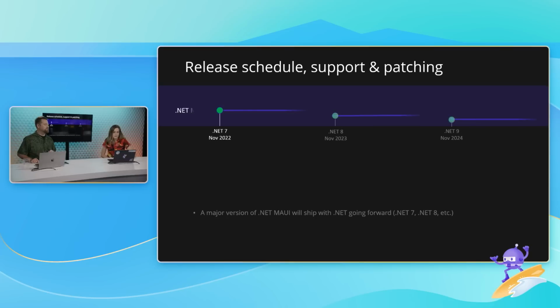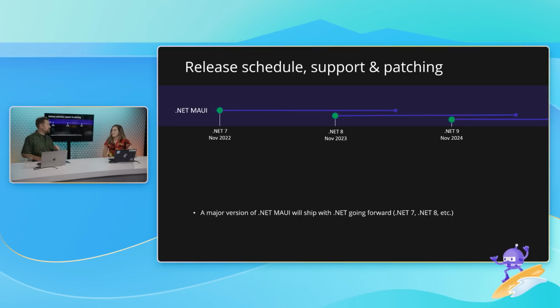Stuff's coming together. So I want to also mention quickly about what our release schedule is, what support looks like, and things like that moving forward. So of course, .NET MAUI ships in .NET 6. And so what that means is that in .NET 7, guess what? You get another MAUI. In .NET 8, what are you getting? Another MAUI. So we will ship every .NET. Okay? That's pretty cool.